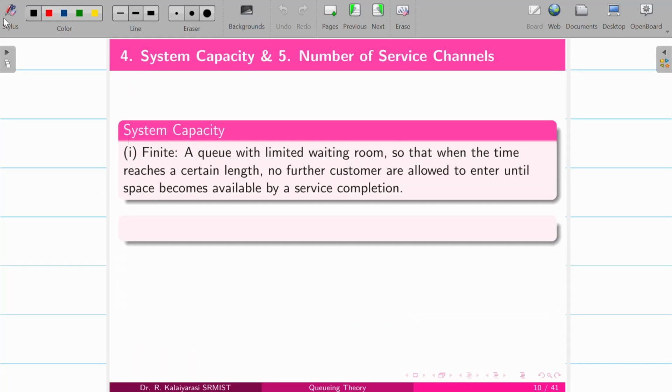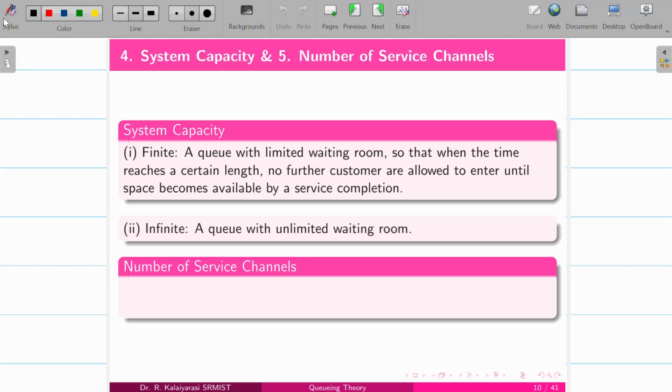And the system capacity might be a finite capacity, where the waiting room can accommodate only this many customers, and so on. An infinite number of customers can also be the capacity. And for the number of service channels, we have a single service channel or multiple service channels.